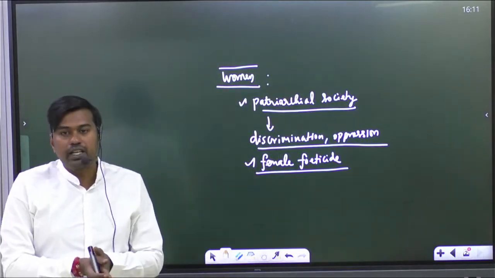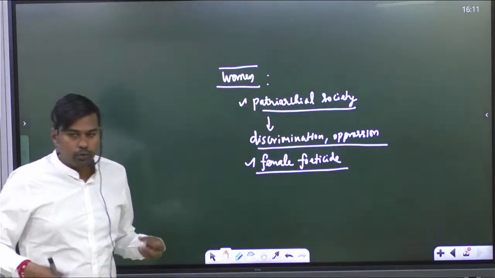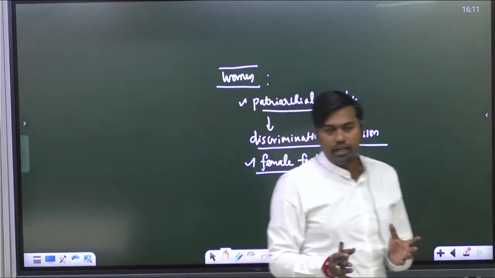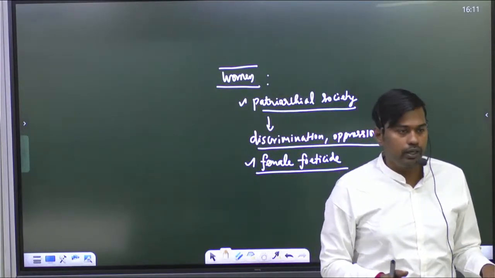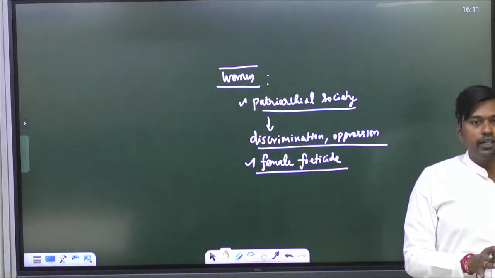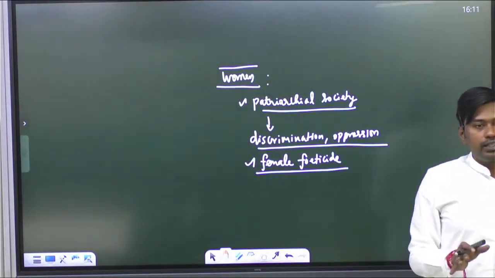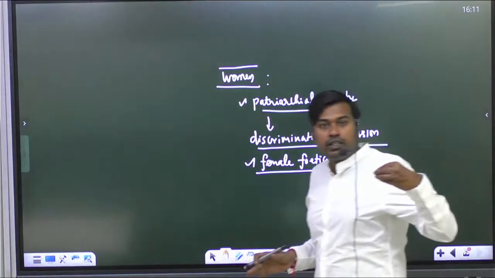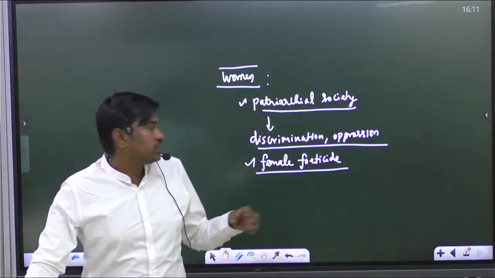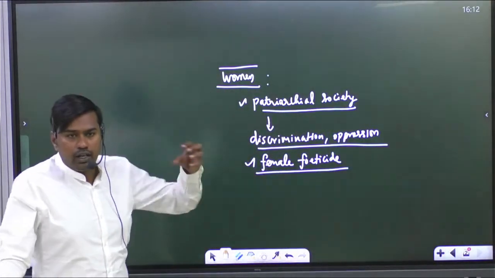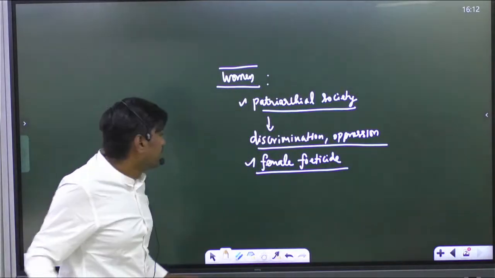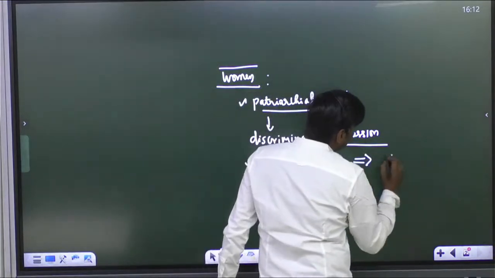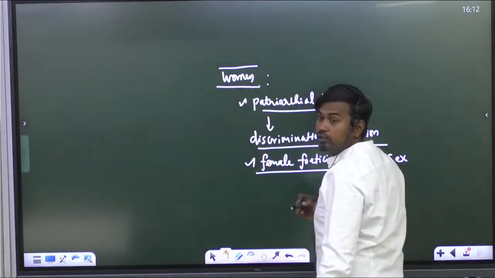Yes, so that practice is there. How are they doing this? By ultrasonic scanning. Actually in India it is illegal, nobody should do it, but still people who are engaging in these practices are killing the female child. So that is also leading to a lot of gender discrimination in Indian society, and this is reflected in the sex ratio. How much is the sex ratio?